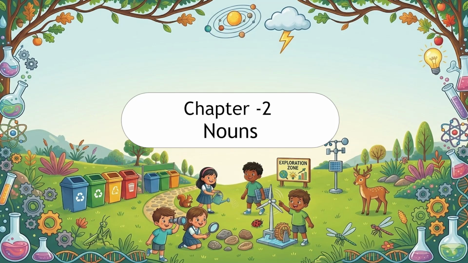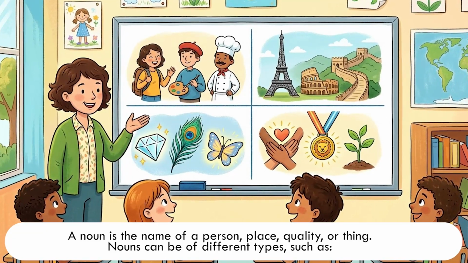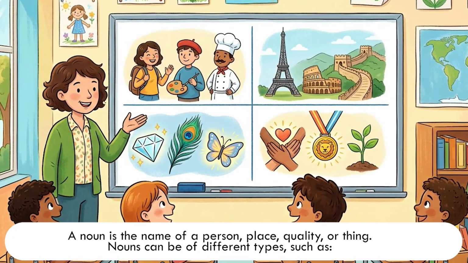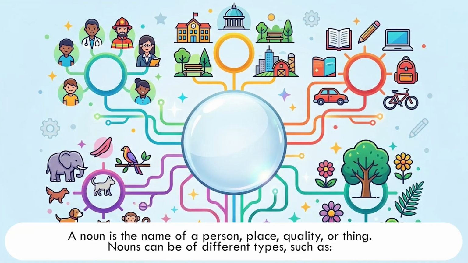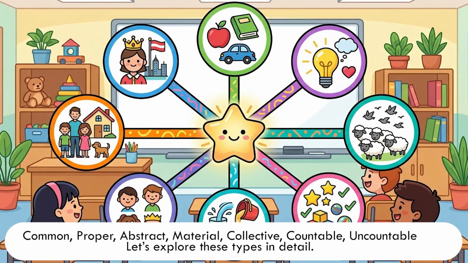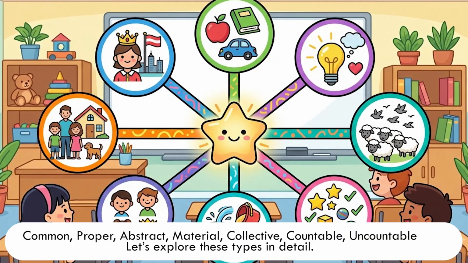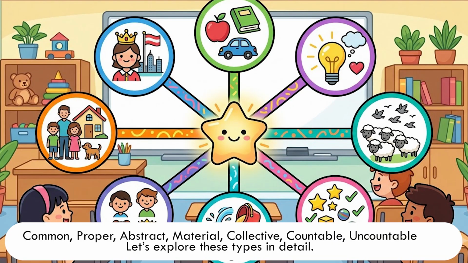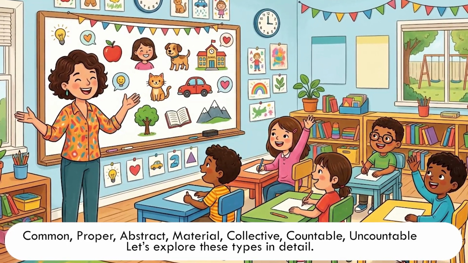Chapter 2. Nouns. A noun is the name of a person, place, quality, or thing. Nouns can be of different types, such as common, proper, abstract, material, collective, countable, uncountable. Let's explore these types in detail.